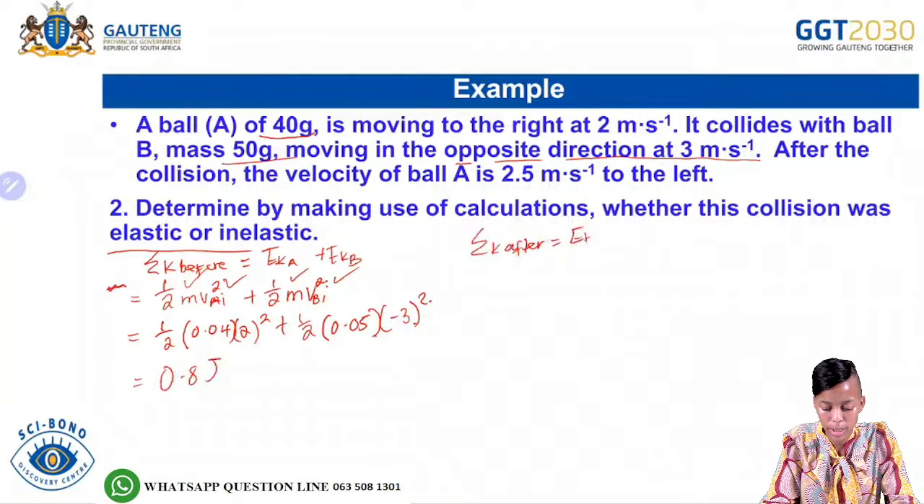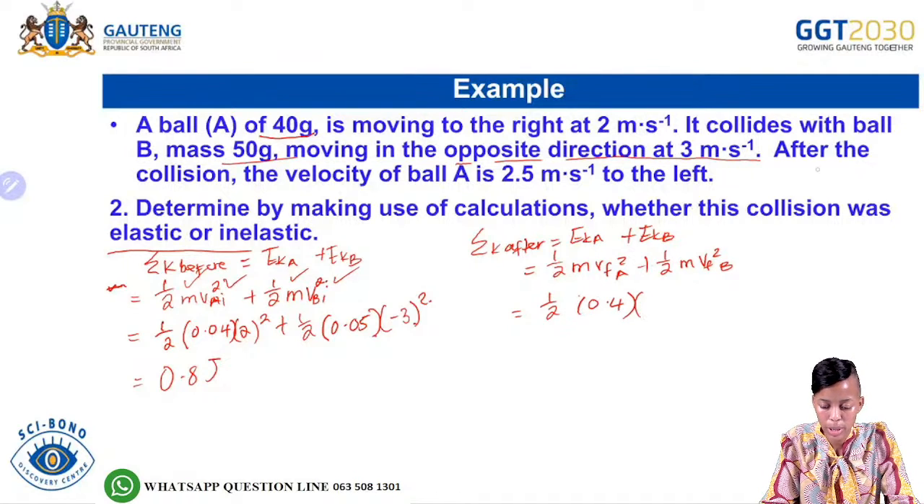When you are done, you can then calculate the sum of the kinetic energy after the collision. What is it given by? EK of A plus EK of B. So the EK of A would be given by half m v_f squared plus half m v_f squared for object A and for object B. So from there you'd have half of 0,04 multiplied by your final velocity for object A. We said it's -2,5 because they said it moved to the left, plus half of 0,05, all squared there.